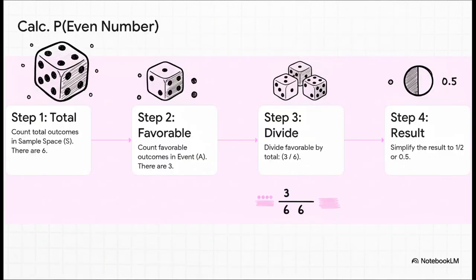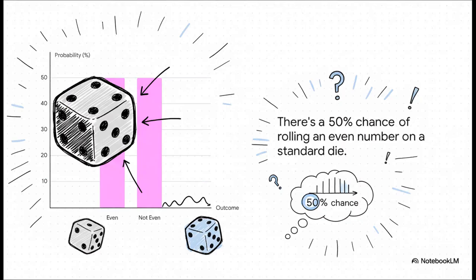Let's just apply this to our die roll. We've got 6 total possible outcomes. Our event, getting an even number, includes 3 of those outcomes, 2, 4, and 6. So we divide our 3 favorable outcomes by the 6 total outcomes. That gives us 3 over 6, which simplifies down to 1/2, or 0.5. And there it is, a 50% chance of rolling an even number. Which means, of course, that the other 50% of the time, you're going to get an odd number. And thinking about the probability of what doesn't happen is often just as important as the probability of what does.